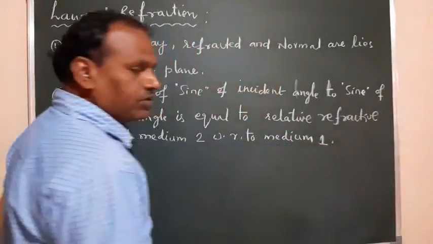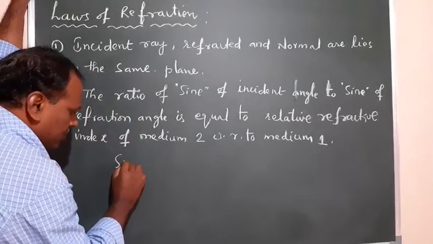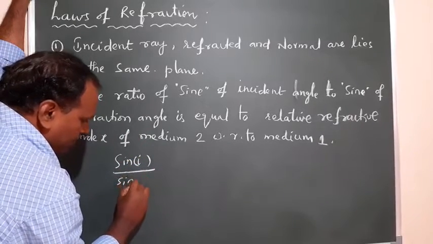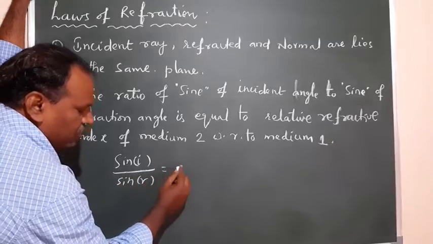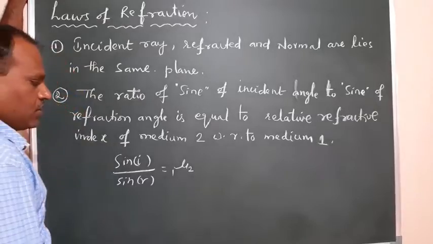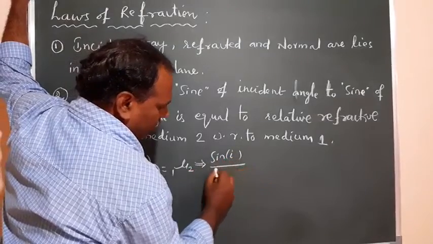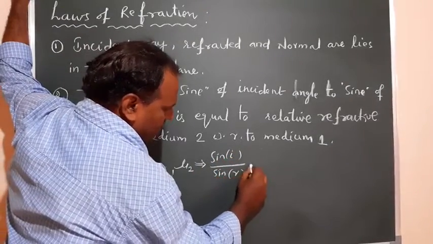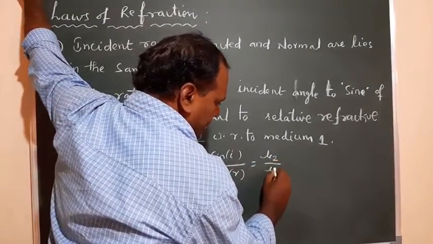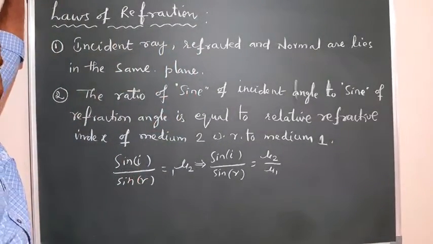So there you have this equation or this statement. According to this statement we can write: sine of the incident angle upon sine of the refraction angle is equal to the relative refractive index of medium 2 with respect to medium 1. This is nothing but sine of incident angle upon sine of refraction angle equal to mu 2 1, which you can write as mu 2 upon mu 1, where mu 2 is the refractive index of the second medium and mu 1 is the refractive index of the first medium, right?